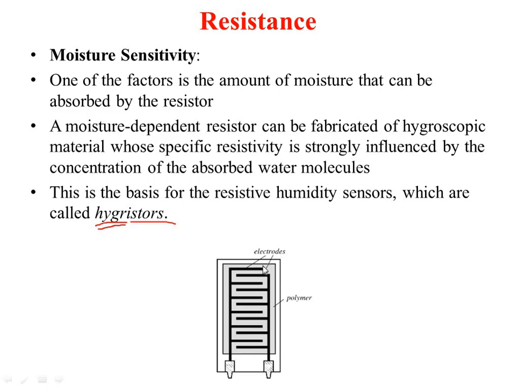Here the material is made of polymer, and the electrodes are there, and when it is exposed to the humid environment, its property will change according to humidity, and the resistance will change. This material will absorb the water molecules in the environment, and its resistance property will change. If the resistance property is going to change, obviously the resistance is proportional to the moisture. So this is how you are calculating the resistance.